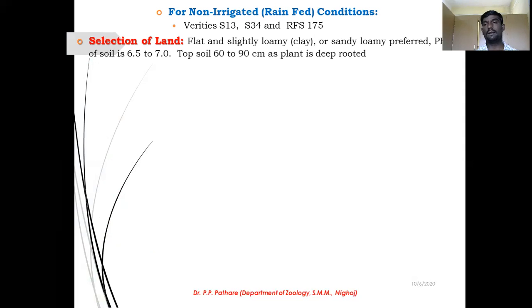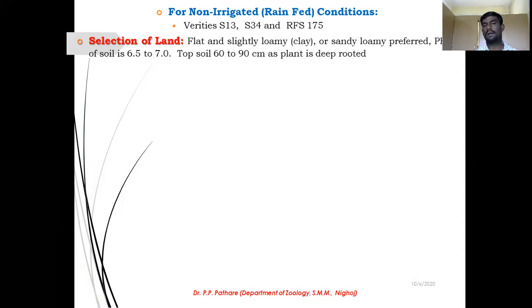This soil shows a pH between 6.5 to 7, that is, not very acidic and not very alkaline in nature. It shows an average pH for the well growth of mulberry.